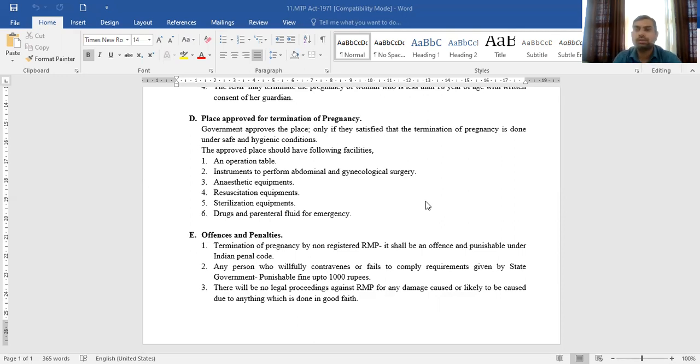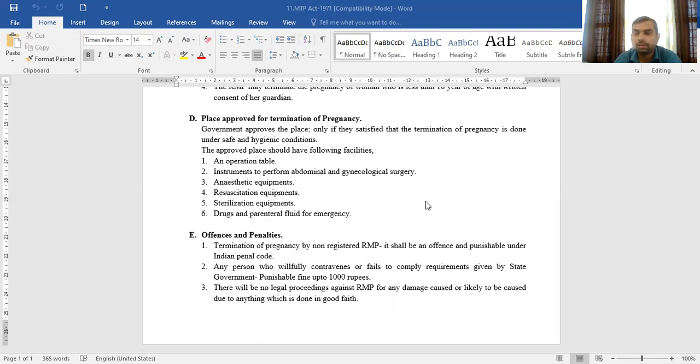And the last one is not actually an offense. It is a legal proceeding, an important last point, which says there should be no legal proceeding against the registered medical practitioner if any damage is caused by something done in good faith by the registered medical practitioner.